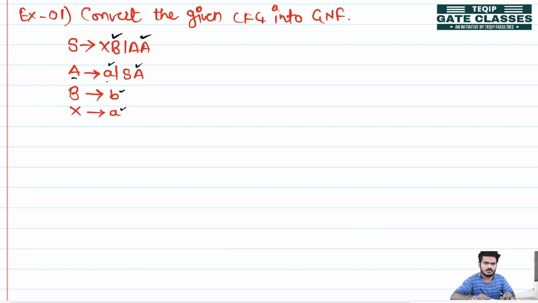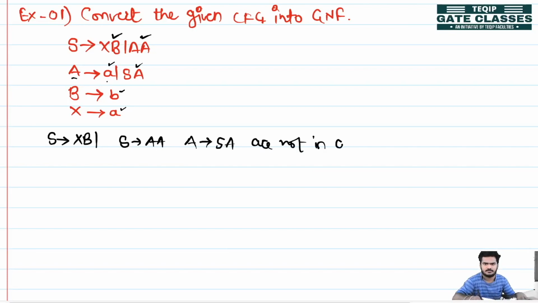First, I will write which productions are not in GNF form. The productions S produces XB or A, and A produces SA, are not in GNF.